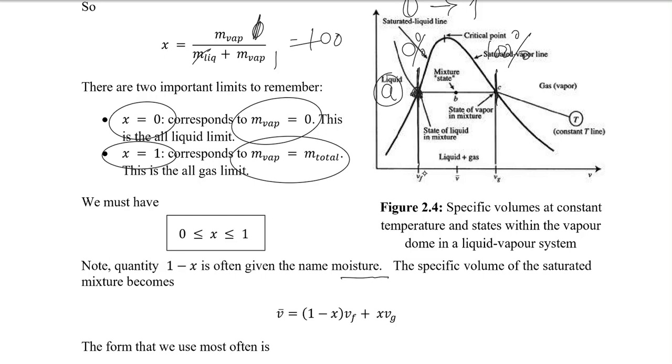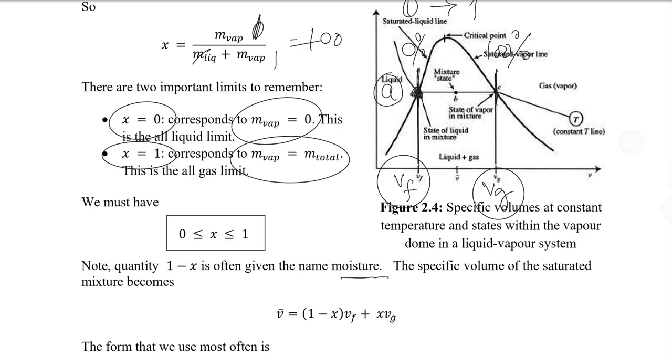The saturated liquid volume we call Vf, and the saturated vapor volume we call Vg. The quality moves from Vf towards Vg. If we have total Vg, we have 100% quality, and if we have total Vf in that mixture, we would have a quality of 0%.